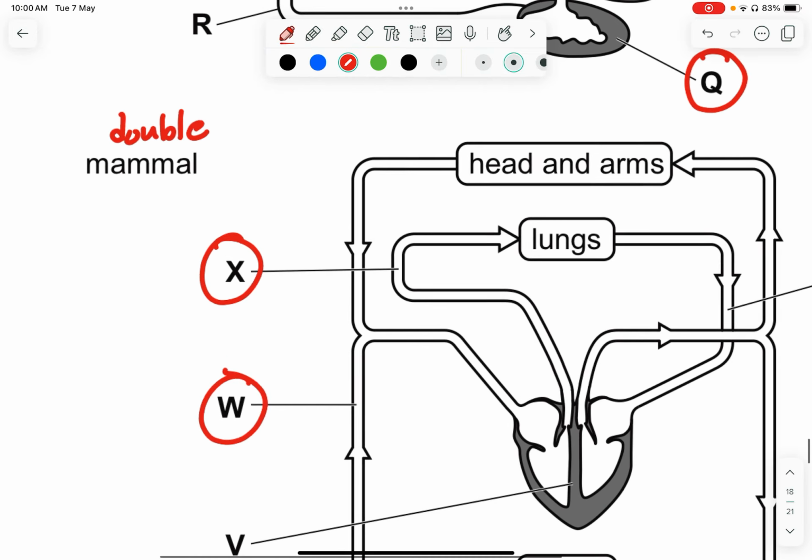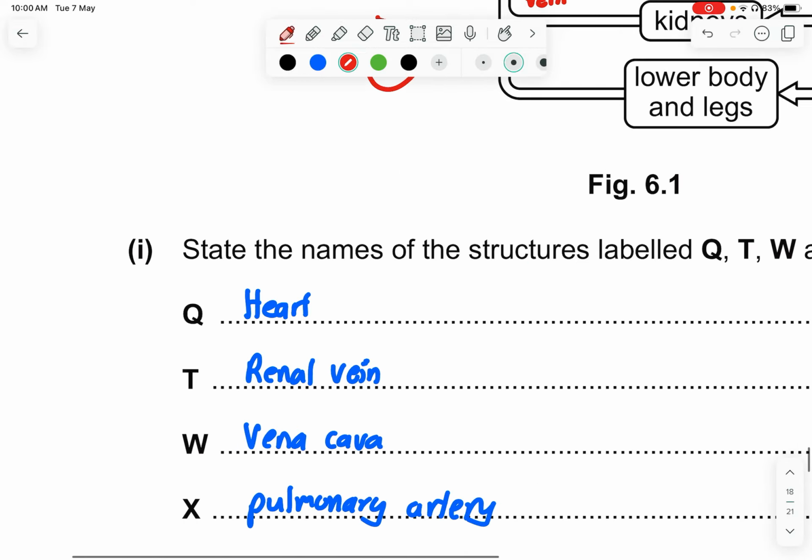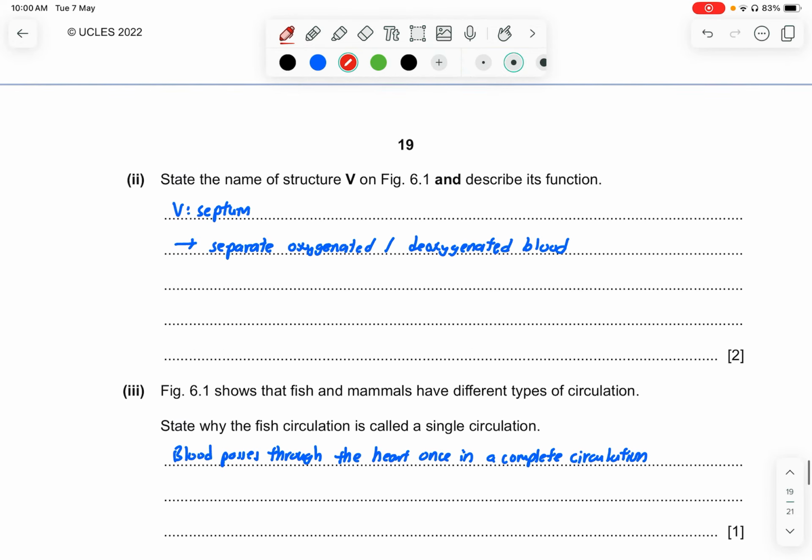For W, you can see this is the major vein that goes back to the heart. So this is the vena cava. For X, you can see that it's going back to the lung, and it has the only artery that carries deoxygenated blood, which is the pulmonary artery. Okay, that's it.